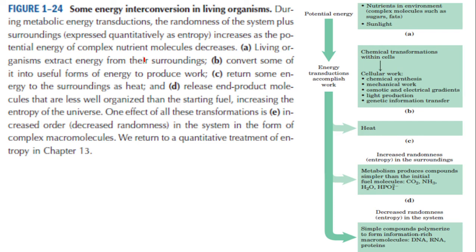Let us see some of the energy interconversions in the living organisms. In process A, living organisms are harnessing energy. See, living organisms extract energy from their surroundings. How do we get energy? We get energy from the nutrients we are consuming, nutrients in the environment. It may be carbohydrate, it may be protein, it may be lipid. That means the food material we are consuming. All the animals are getting the energy like that.